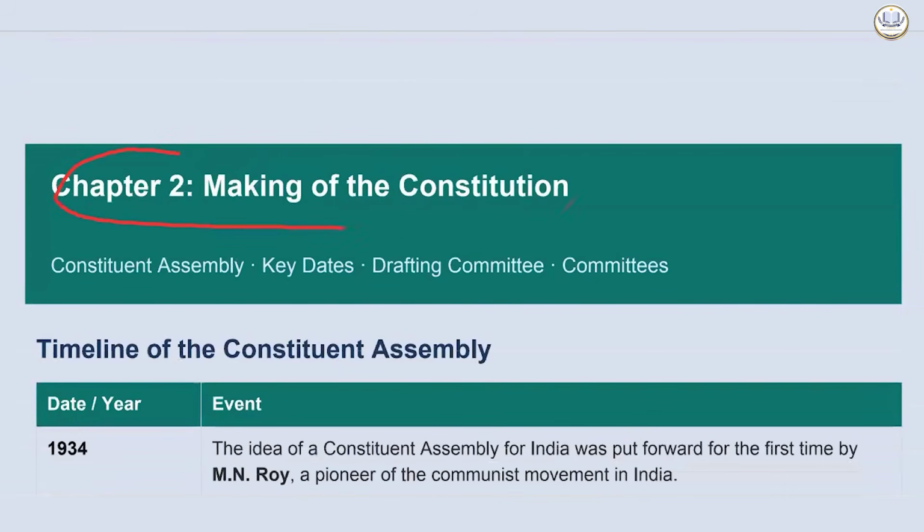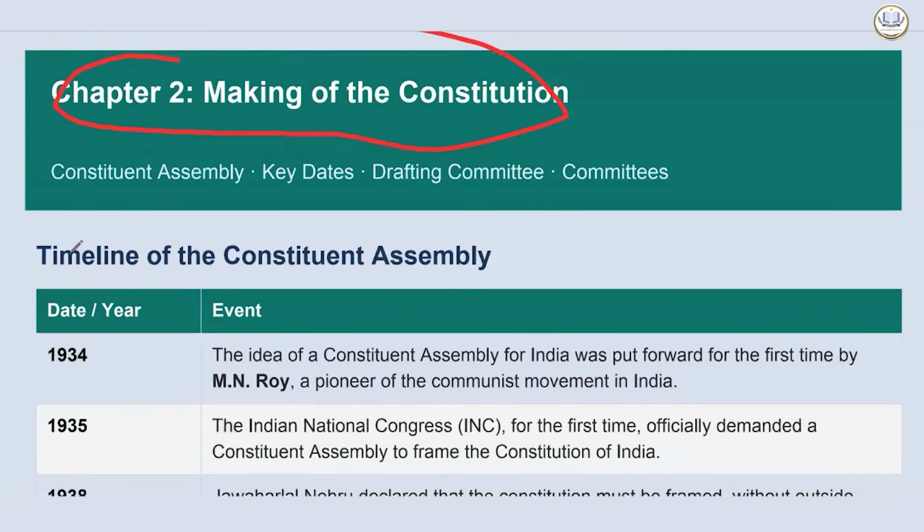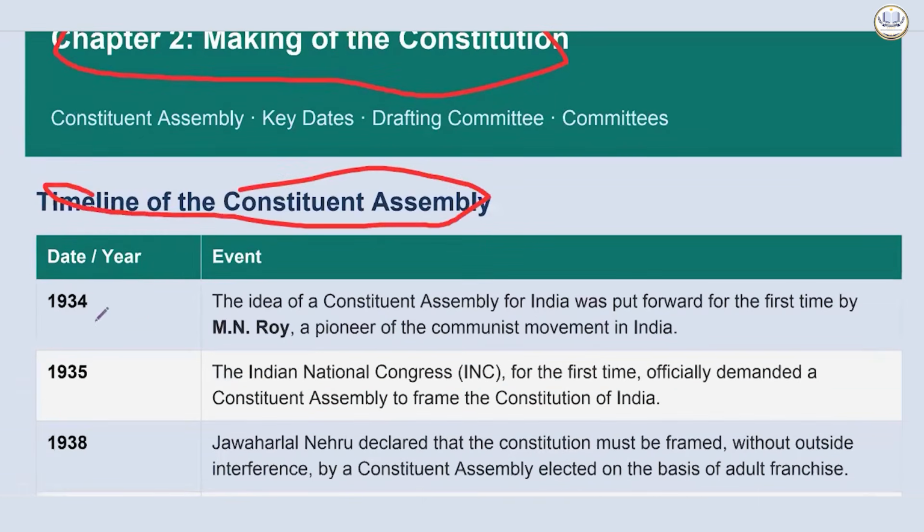Then the making of the Constitution, a mammoth task, but we did it brilliantly. Thanks to the founding fathers of the Constitution, they deliberated. It's not all the provisions that you see now. And we also think about why these were introduced after due deliberation. And even though there is a lot of criticism that it was a lawyer's paradise and a Congress constitution, whatnot, it had representation from various sections of society. It had women, it had tribals, it had Muslims, it had Hindus, it had Christians, and all sections of society. So if you see the timeline of the Constituent Assembly, there was a gentleman named M.N.